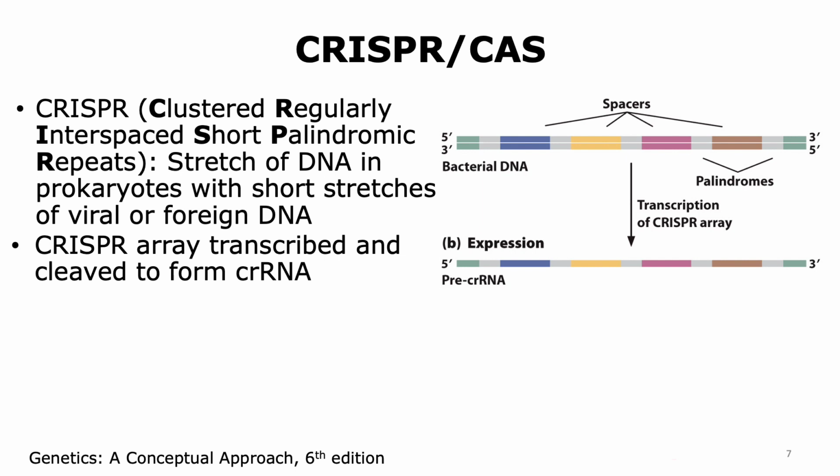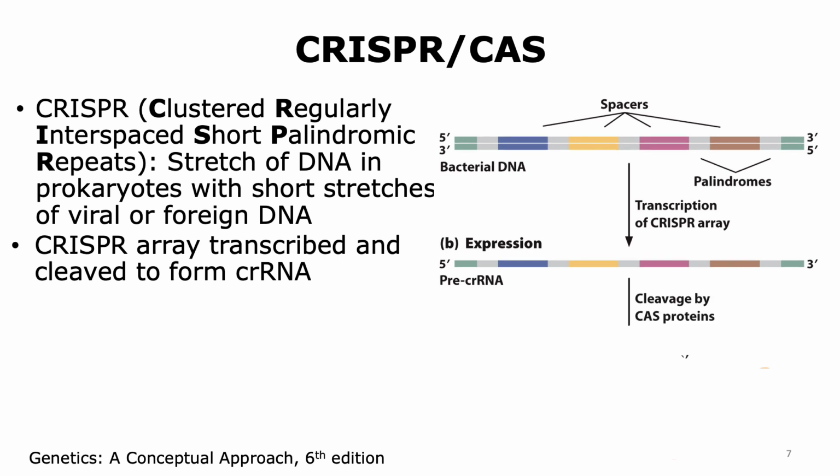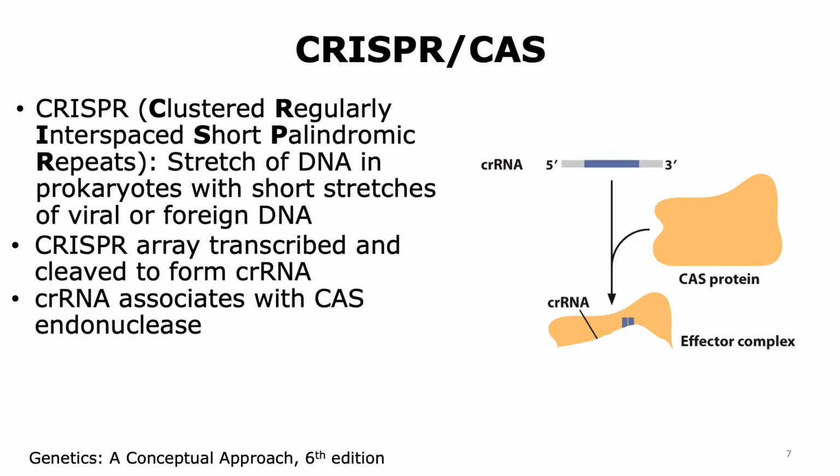This RNA that is transcribed from the CRISPR array is called the pre-CRISPR RNA, and it is cleaved by the Cas protein, which is an endonuclease, and this cleavage results in the formation of the mature CRISPR RNA.